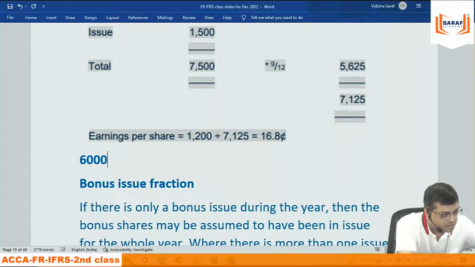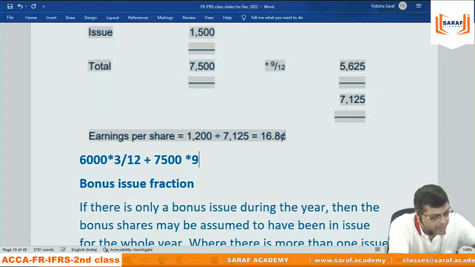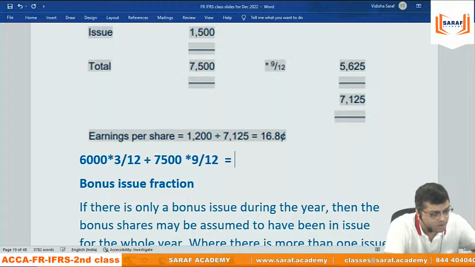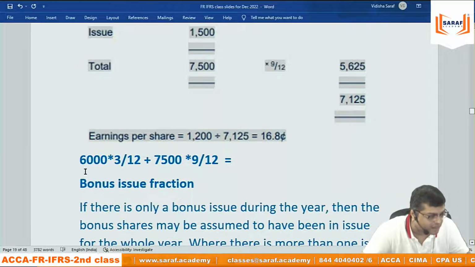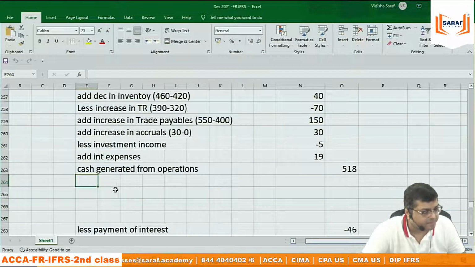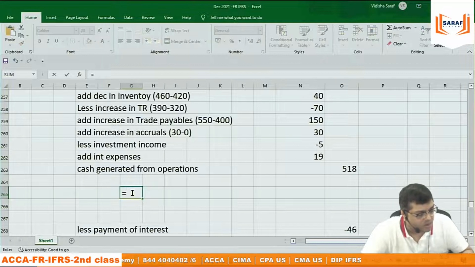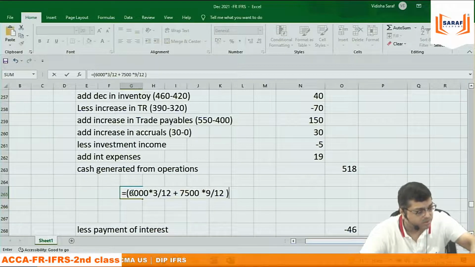6,000 into 3 divided by 12 plus 6,000 plus 1,500, 7,500 into 9 divided by 12 equal to. अब अगर आप एक्सेल में कर रहे हैं, suppose you are doing it in Excel, फायदा क्या है? I am taking here equal to in a bracket, paste, bracket closed.